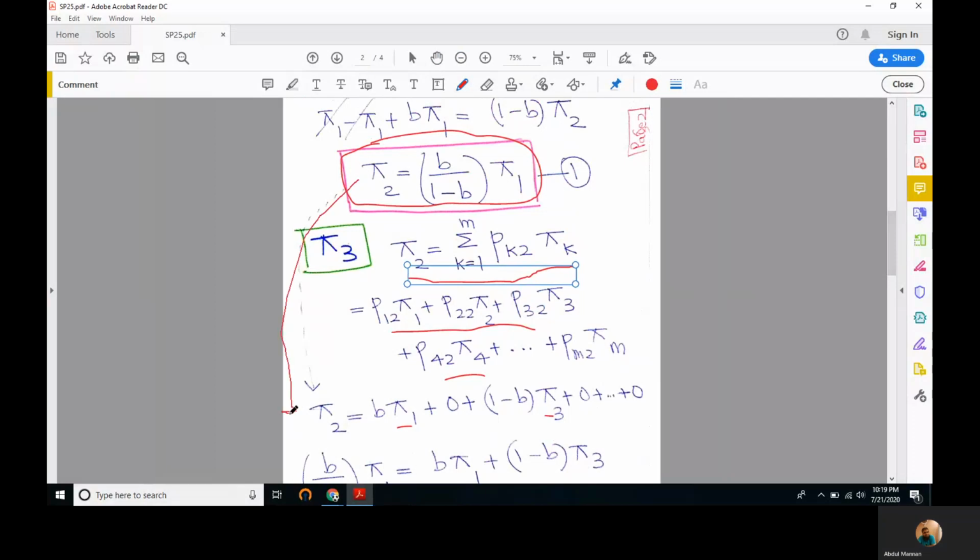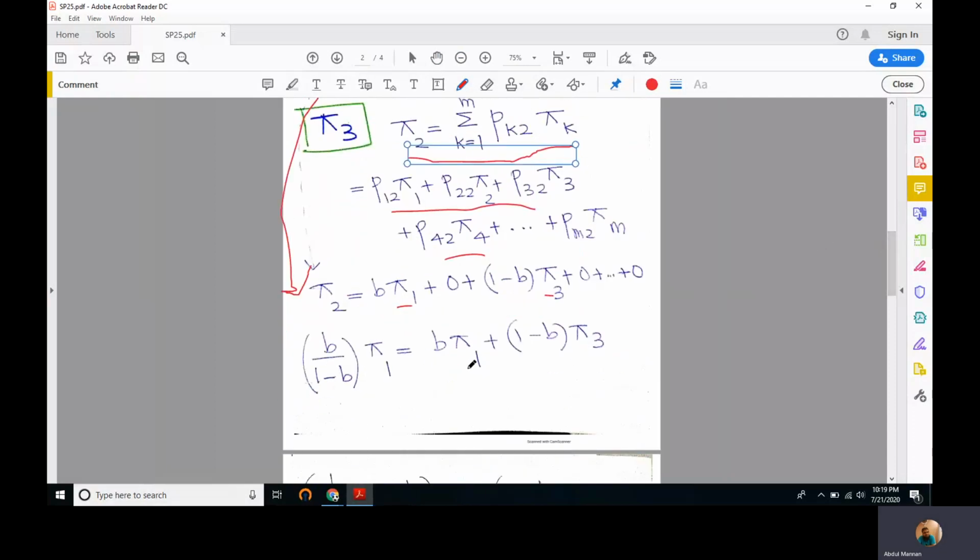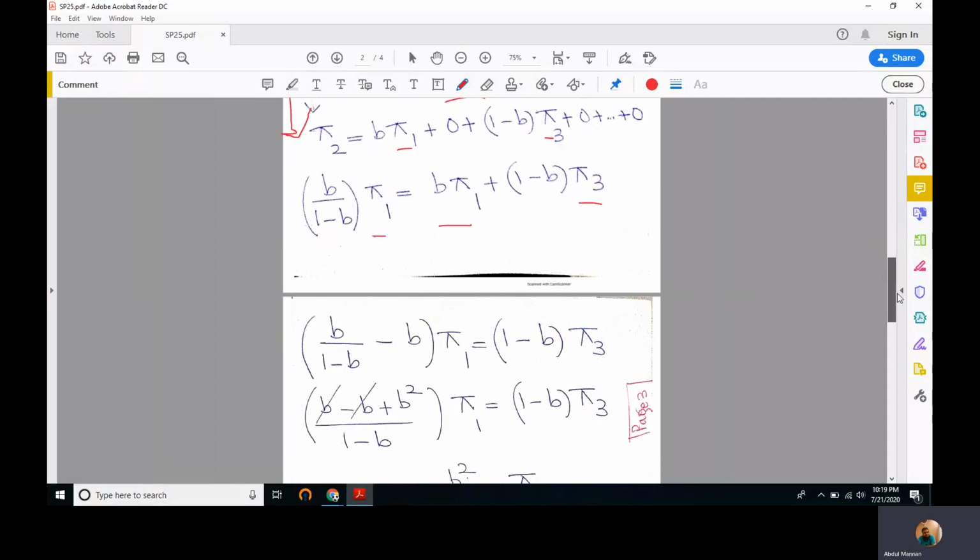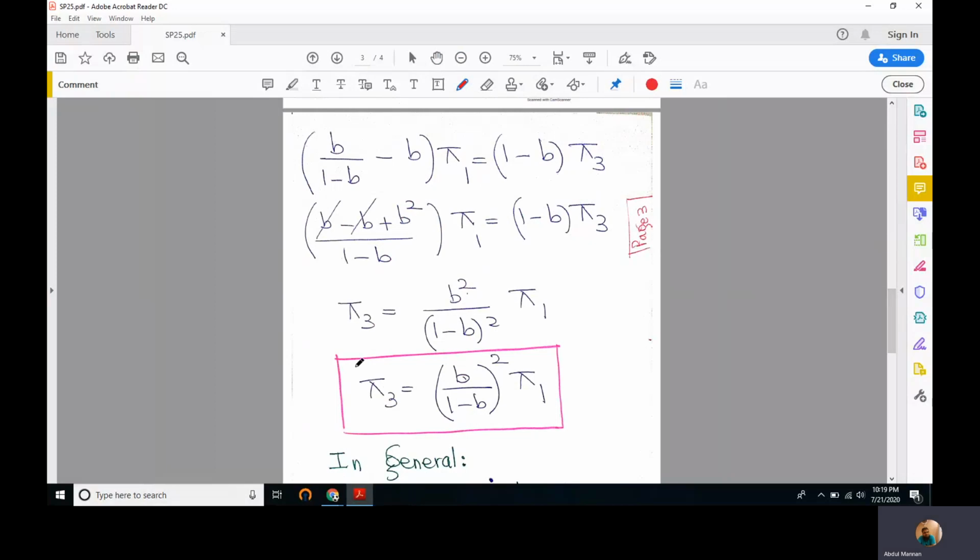Pi 2 is b over 1 minus b times pi 1. So if we substitute the value here, we have one equation in terms of pi 3 and pi 1. Solving it further takes us to b over 1 minus b, whole squared, times pi 1.